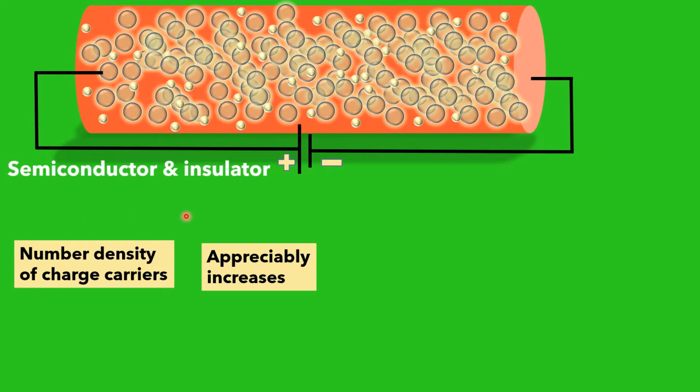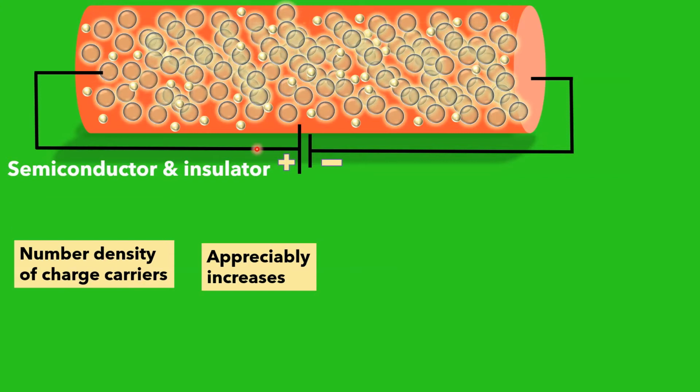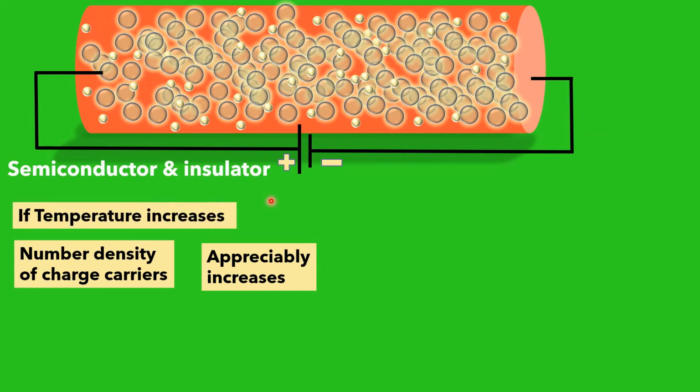Due to the increase in temperature, the covalent bonds break, and also by adding some impurities, which is called doping, we will be studying these techniques in the electronics chapter. By doping some impurities, the number density of charge carriers appreciably increases. Thus an increase in temperature produces a large number of carriers, and these large number of carriers are responsible for conduction, and therefore the conductivity increases if the temperature increases.